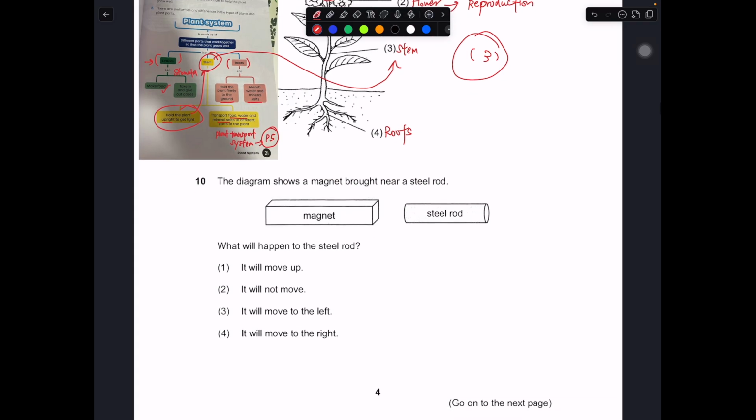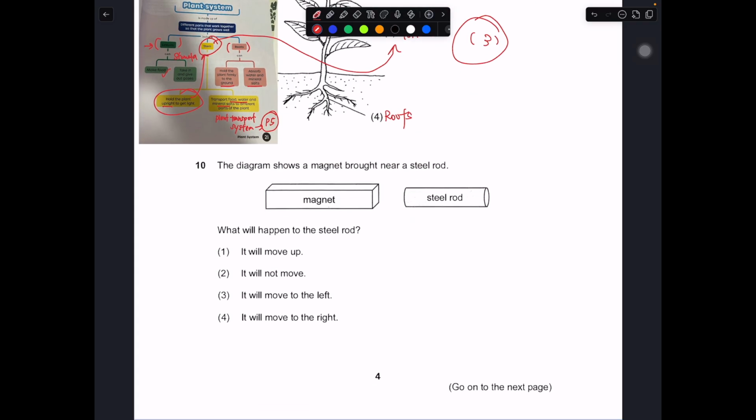So number 10, the diagram below shows a magnet that is brought towards a steel rod, which is a magnetic material. So what will happen to the rod in this case? We have 4 options: move up, will not move, to the left or right. Of course, if you move a magnet near to a steel rod, the steel rod will move in this direction because it gets attracted towards the magnet. Towards the magnet. So in this case, over here, this is left.